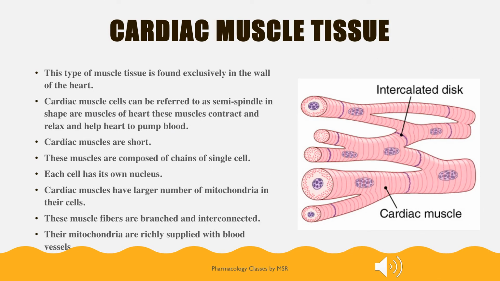The last type of muscle tissue is cardiac muscle tissue. As the name suggests, cardiac, it is exclusively present only in the heart. It is a semi-spindle shape with muscle fibers which help for the contraction and relaxation of the heart, which helps for the pumping of the blood. The cardiac muscles are short in size. They have intercalated discs and striations. They have their own nucleus, and cardiac muscles have an excess number of mitochondria so that they give excess energy for the functioning of the heart. The muscle fibers are branched and interconnected.